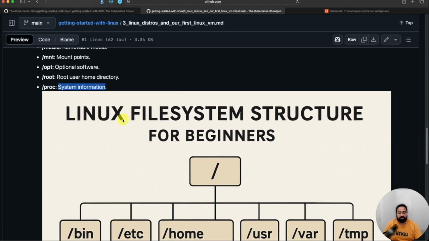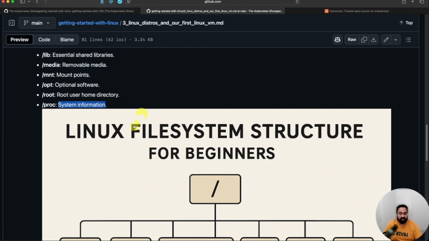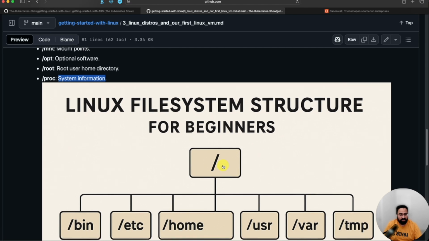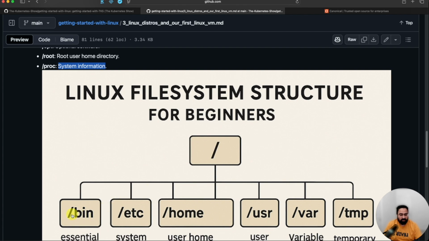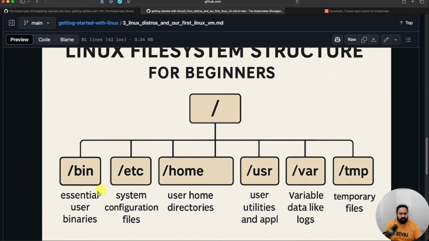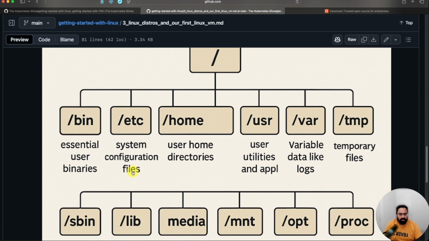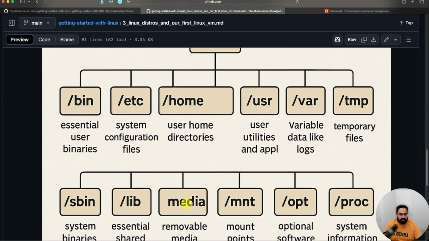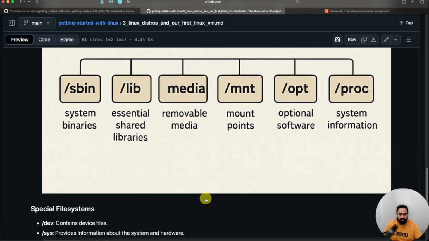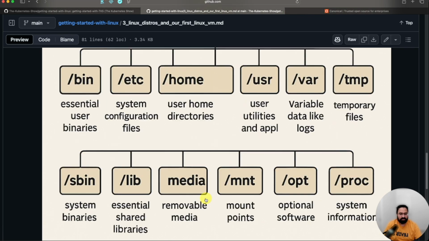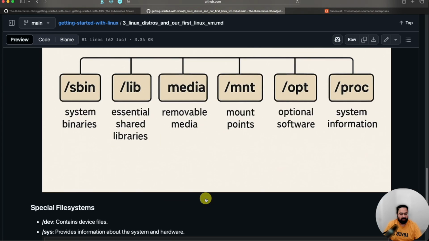Anyways, let's try to visualize the file system that I have been talking about. This slash is our root. Remember I mentioned slash, this is our root directory. Everything is under it. For example, slash bin, slash etc, slash home, slash user, slash var, slash tmp, right? I've added along with this image a little bit of description of everything. Then under root you have other directories like bin, lib, media, mnt. This graphic is just to show you what the Linux file system looks like.